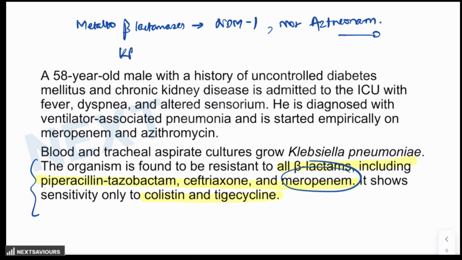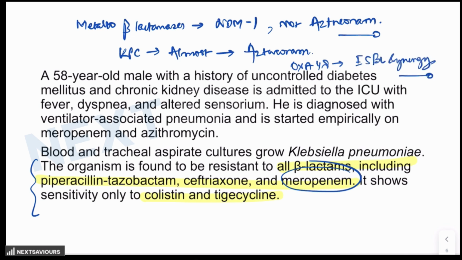Similarly, the KPC kills almost everything, including the aztreonam. And finally, the OXA48 is unique, where mild resistance to carbapenem might be happening, but it is having a strong ESBL synergy. So you have to confirm it with a test, and you just have to go beyond the culture to the molecular level. So PCR is used for specific gene detection.